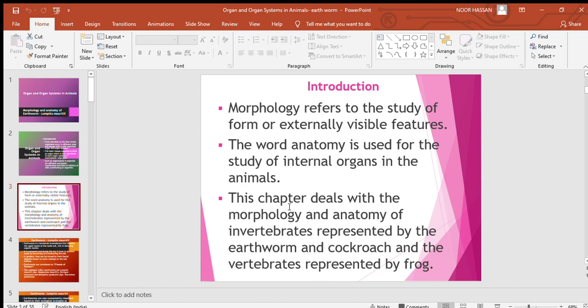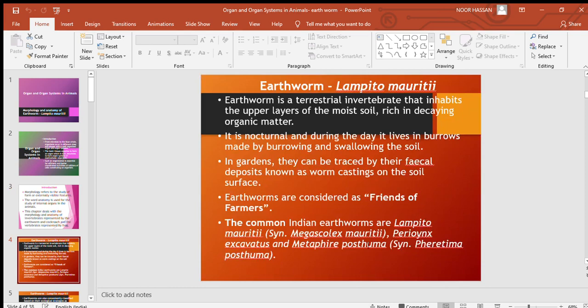So in this chapter, we will discuss the morphology and anatomy of invertebrate animals represented by earthworm and cockroach, and the vertebrate animal represented by frog. We'll discuss in detail the morphology of the earthworm, and its scientific name is Lampito mauriti. Lampito refers to the genus name, and mauriti is the species name. So in all scientific names, the first part refers to the genus to which the animal belongs, and the next part refers to the species to which the animal belongs.